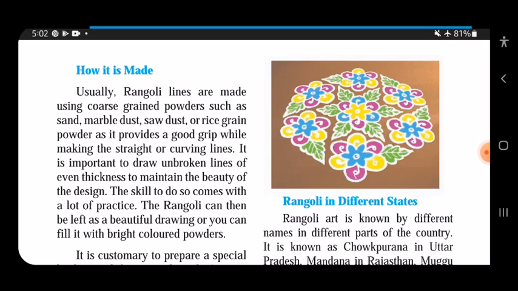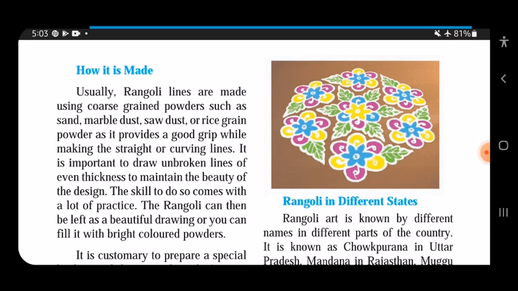It is important to draw unbroken lines of even thickness to maintain the beauty of the design. The skill to do so comes with a lot of practice. You just cannot go and make it in one day. You should have that skill, you should have practice. When we have that skill and practice, we are able to do it quickly. The rangoli can then be left as a beautiful drawing or you can fill it with bright colored powder.